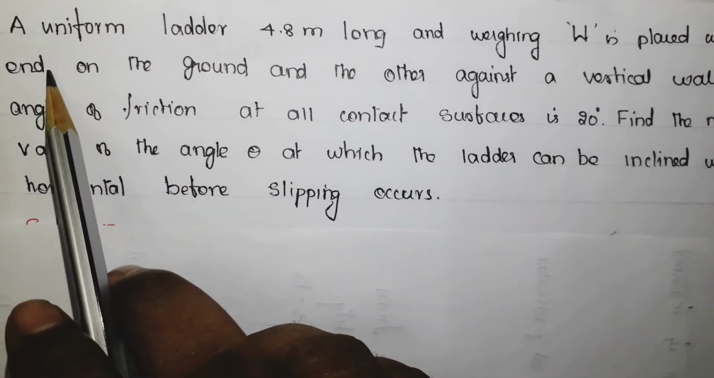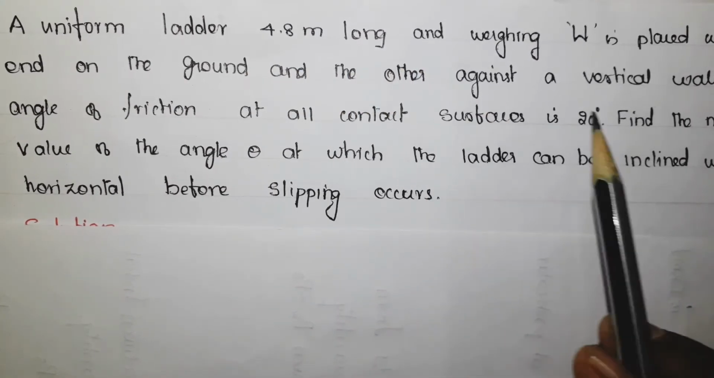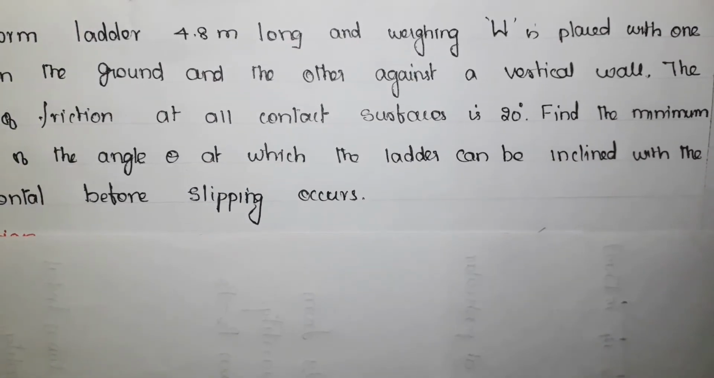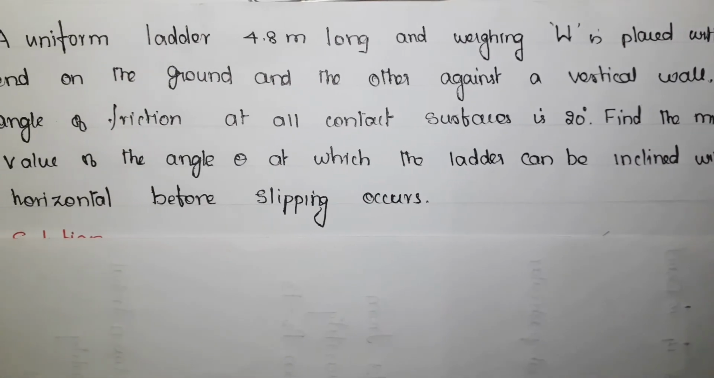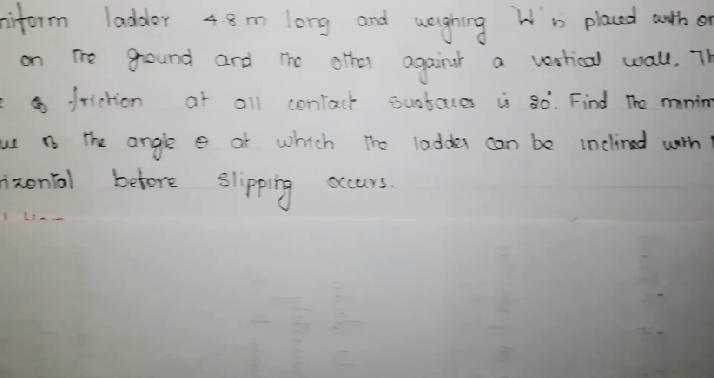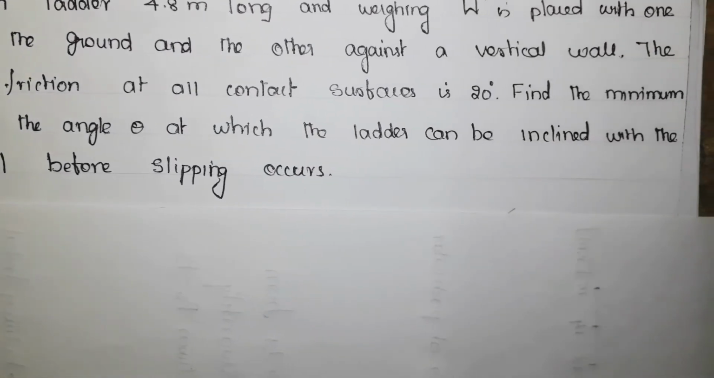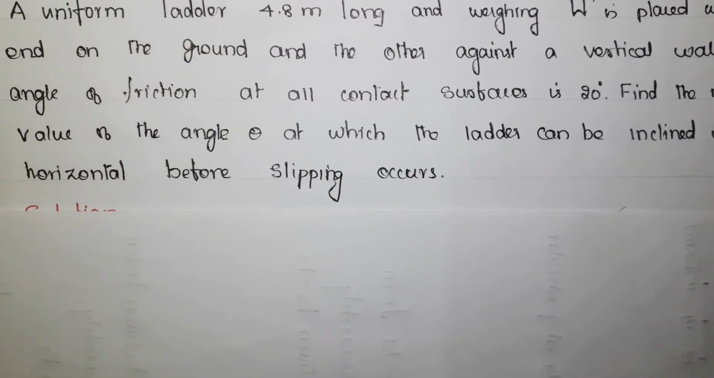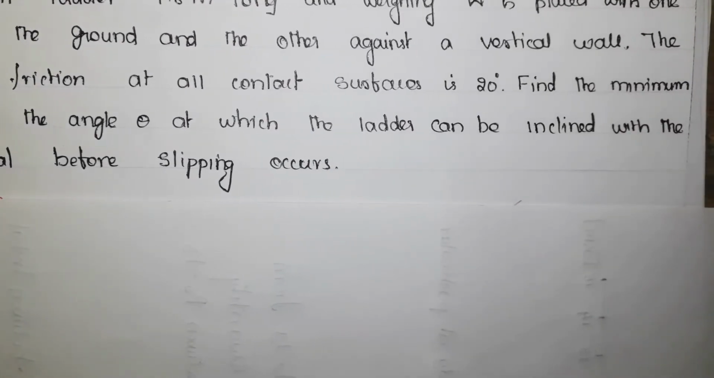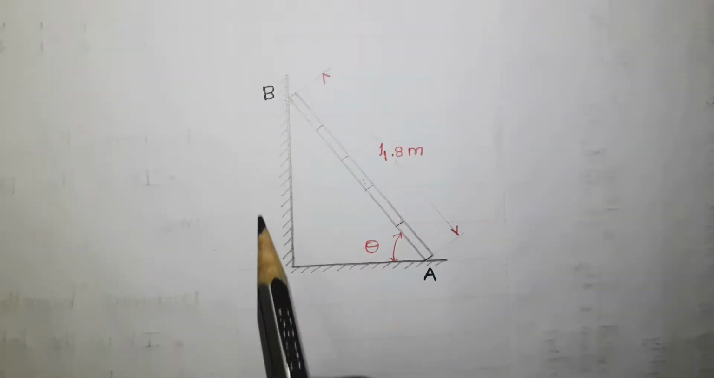So here is the problem. A uniform ladder 4.8 meter long and weighing W is placed with one end on the ground and the other end against a vertical wall. The angle of friction at all contact surfaces is 20 degree. Find the minimum value of the angle theta at which the ladder can be inclined with the horizontal before slipping occurs. So this is the given problem.